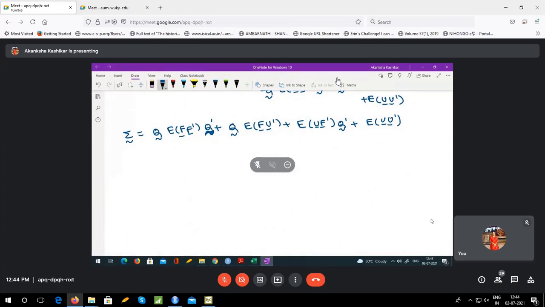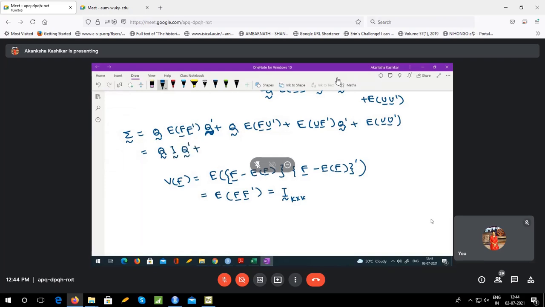Is it the variance covariance matrix? Yes, because what would be the variance of F? Variance of F would be expectation of (F minus expected F) into (F minus expected F) whole prime. But our assumption says expectation of F is 0. So this is simply expectation of FF'. So it should be the identity matrix because our assumption again says that the variance covariance matrix of F should be I. So this would be QIQ' plus Q.